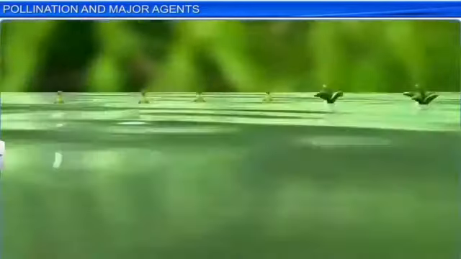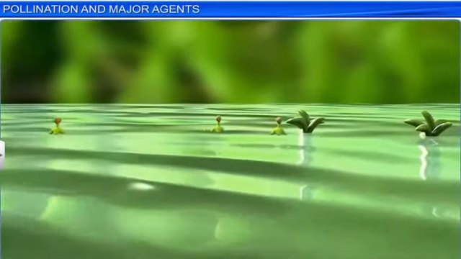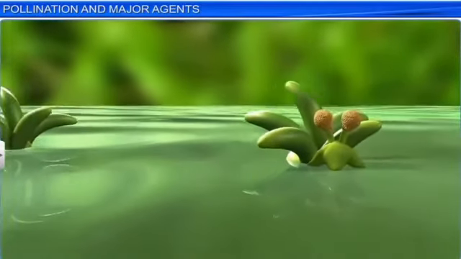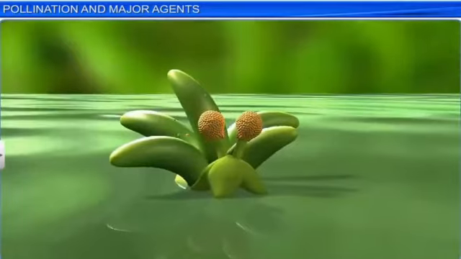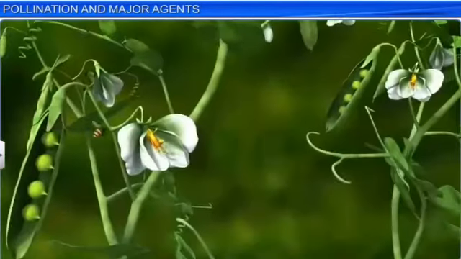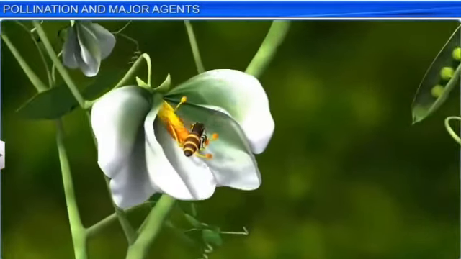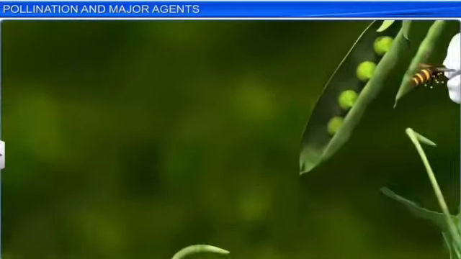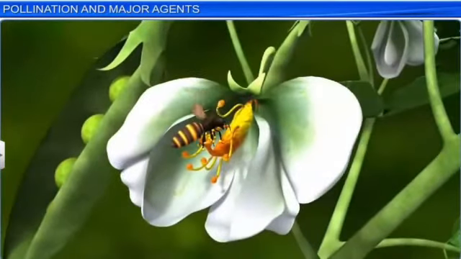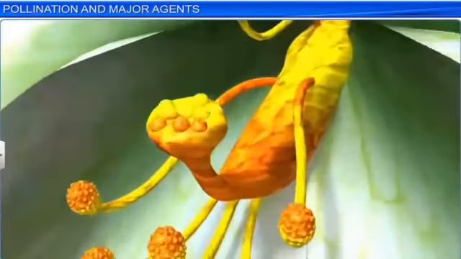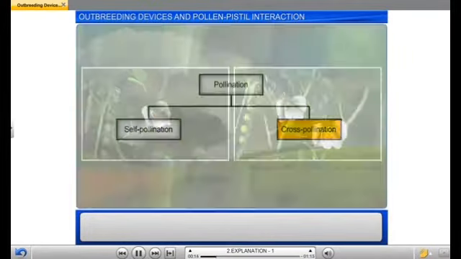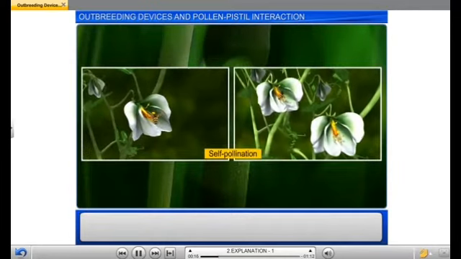Here we can easily observe how the pollen grains are released in the case of the aquatic medium, and the transfer of the pollen grains in the case of the Zostera plant, with the help of the agents, that is, the insects. So these are the various ways of pollination with the help of the major agents. So up till now we have discussed pollination and its various types.